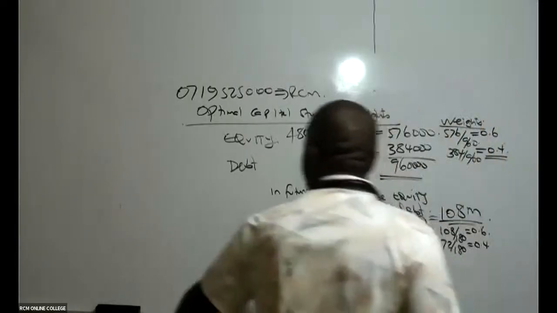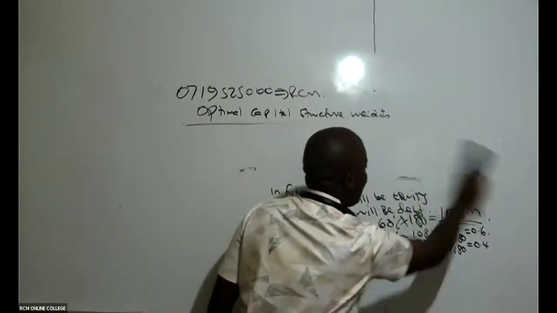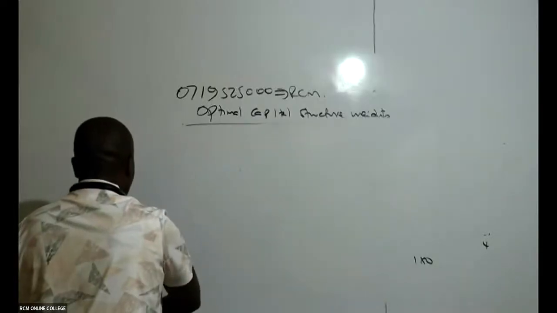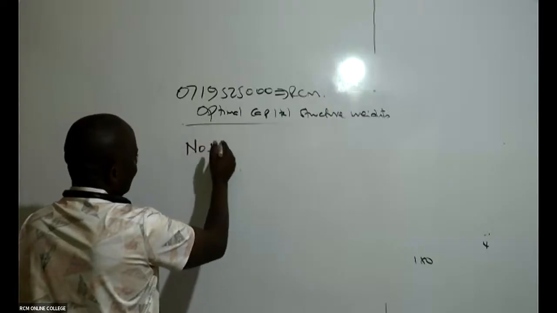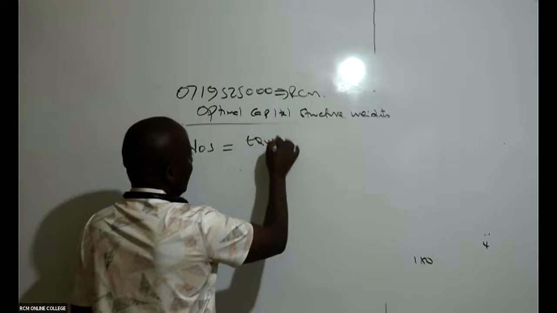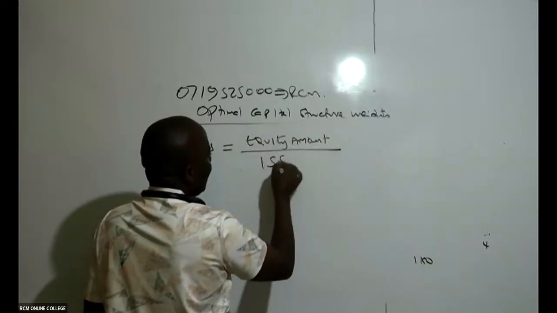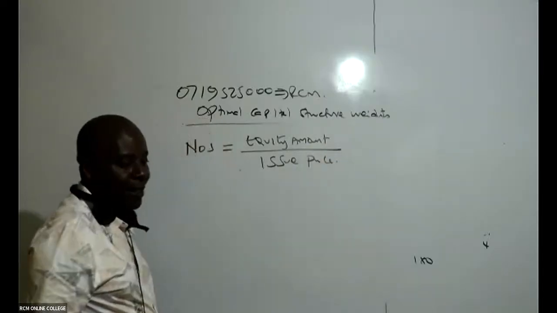To get the number of shares to be issued, this is how we shall get it. Number of shares to be issued will be equal to the equity amount divided by the issue price.